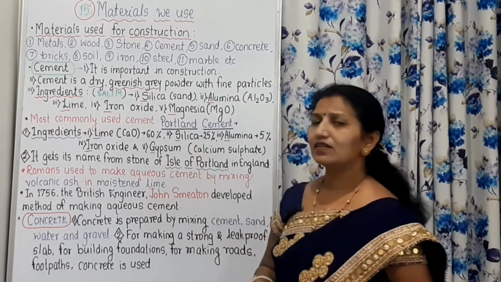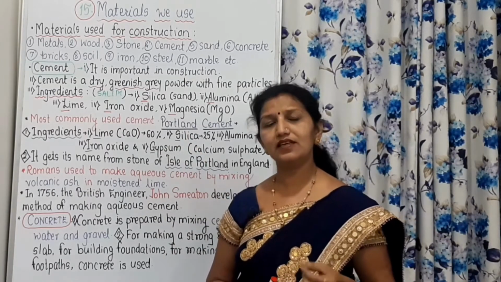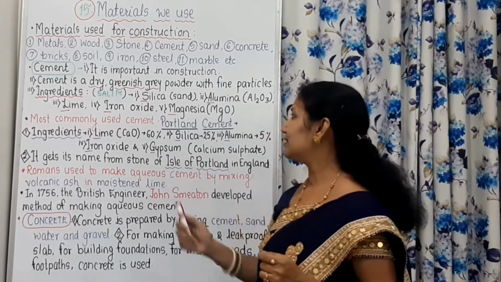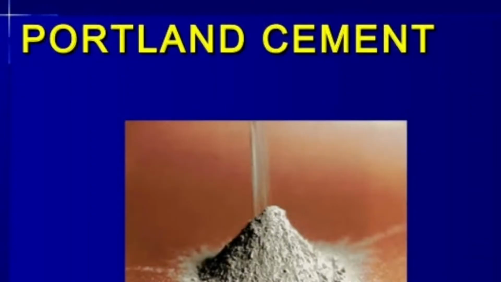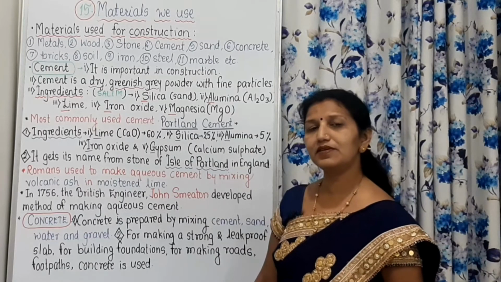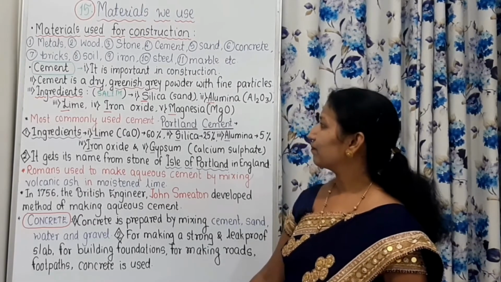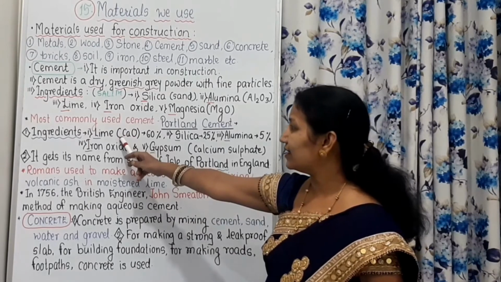Now, in construction, the most popular cement is Portland cement. It is the most commonly used cement. What is the difference between regular cement and Portland cement? See, it contains lime.